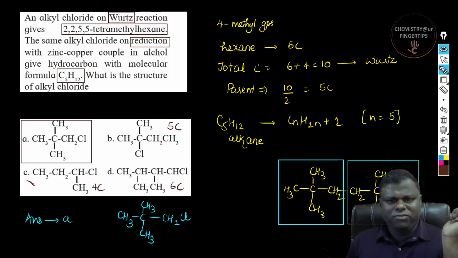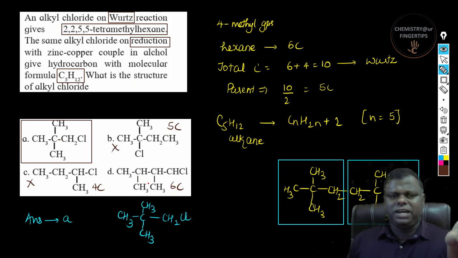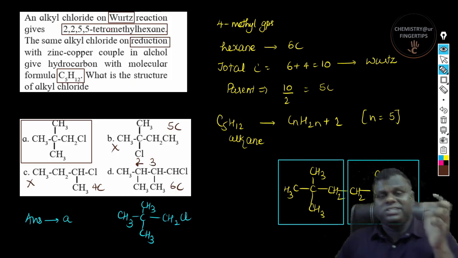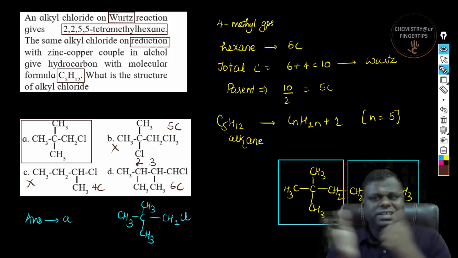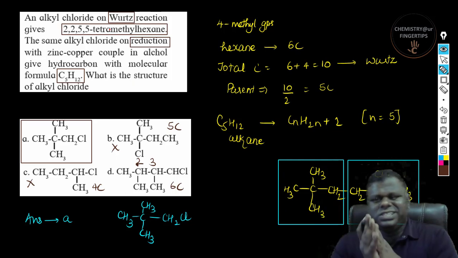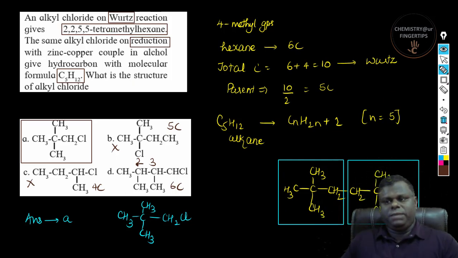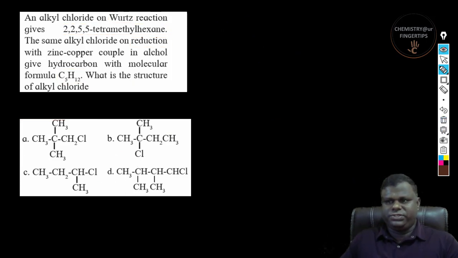So now the number of options gets reduced over here. Now 5 carbon and 6 carbon. So if you could see here, the methyl groups are at position number 2 and position number 3, and here both the methyl groups are at the same carbon, right? So you can use these sorts of strategies and actually solve the question. So that becomes pretty handy over here. Okay, so now let's move on to the next question.